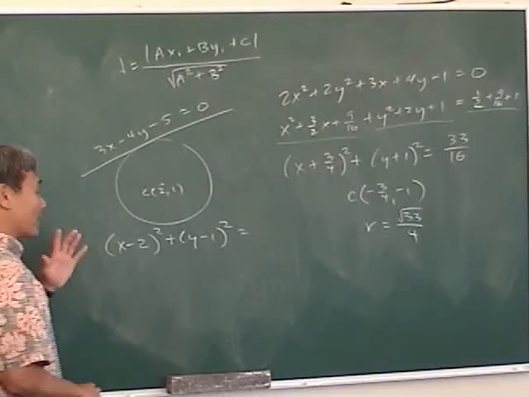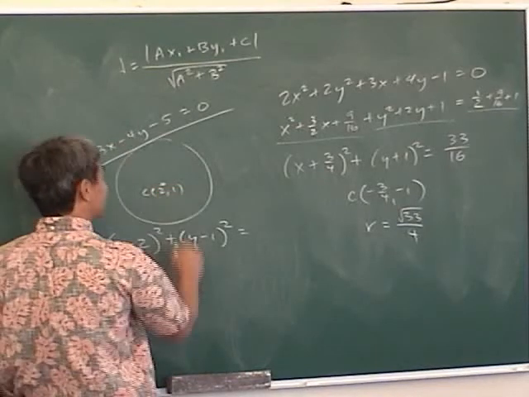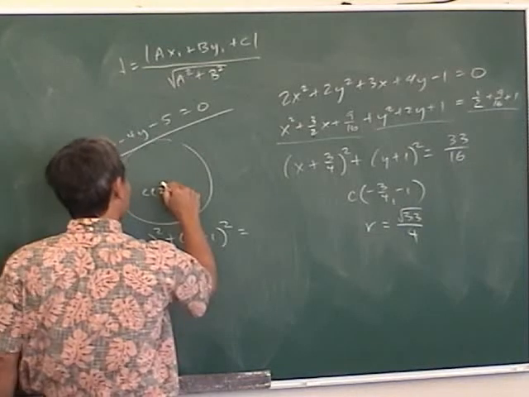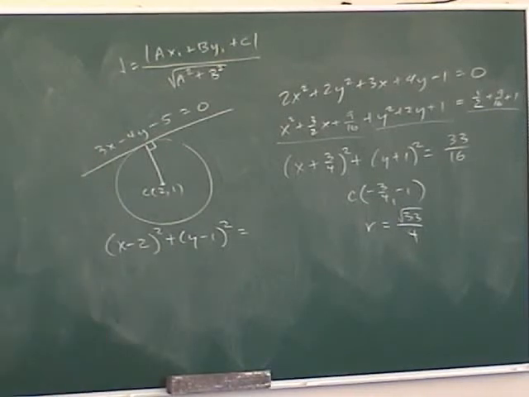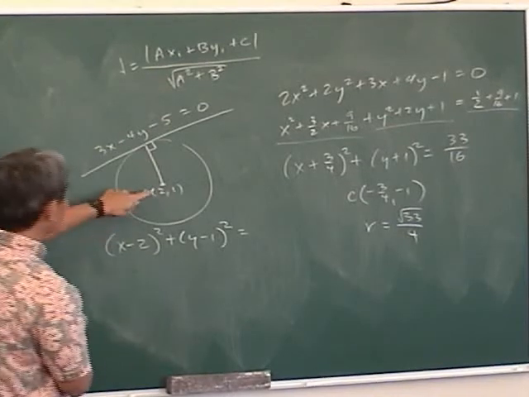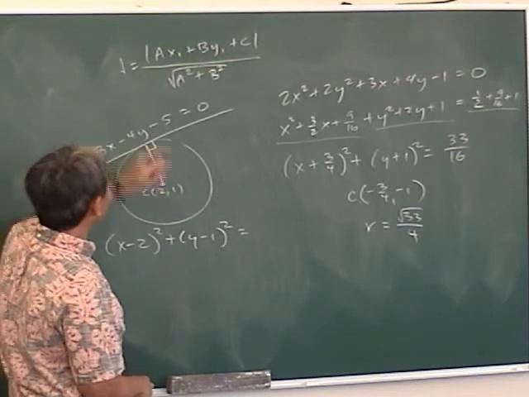Now, you were taught this in geometry. This is on the cheat sheet. Whenever you have a tangent line to a circle, you always draw the radius to the point of tangency because it makes the right angle like that, right? So how in the world can I figure out the radius of the circle? It's the distance between this point and that line. That's right. So that's when you use that formula.